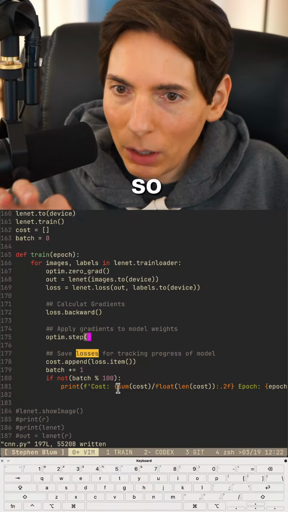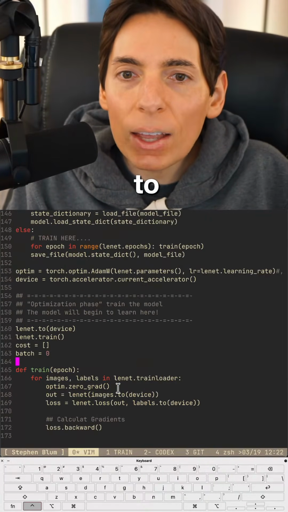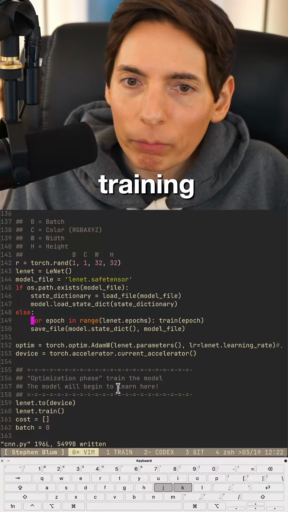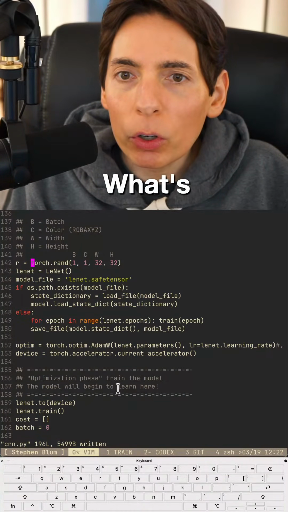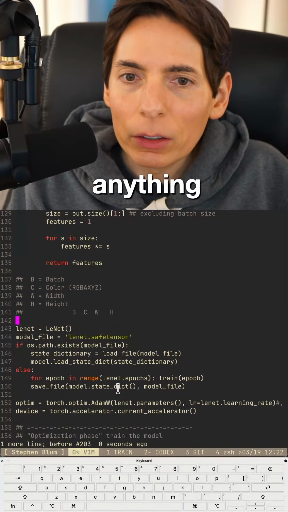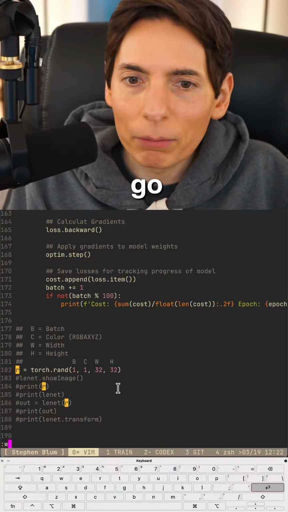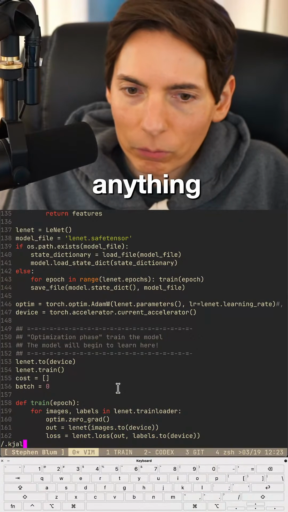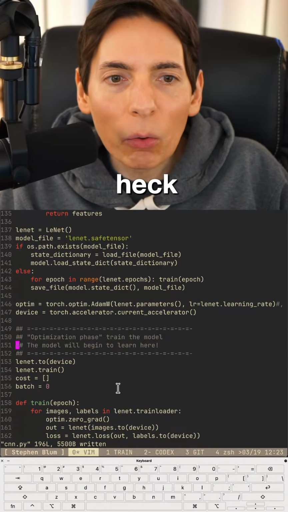Okay, so we got a loss item, a cost depend, looking good. I want to test this out really quick. All right, training. What's R? What are we using R for? Oh, we're not using R at all for anything. But I will move this over here as a reference for later. Just like that. We don't need R anymore. R is not being used for anything. Okay, here we go. How do you even read code? What the heck am I looking at?